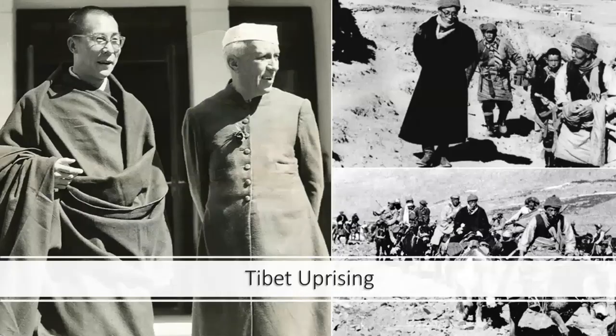And then the Tibet uprising happened in 1959, and that's where we left off. India provided asylum to the Dalai Lama, the spiritual and political head of Tibet, and along with the Dalai Lama, hundreds of thousands of Tibetans came, and we provided them a home on purely humanitarian grounds.